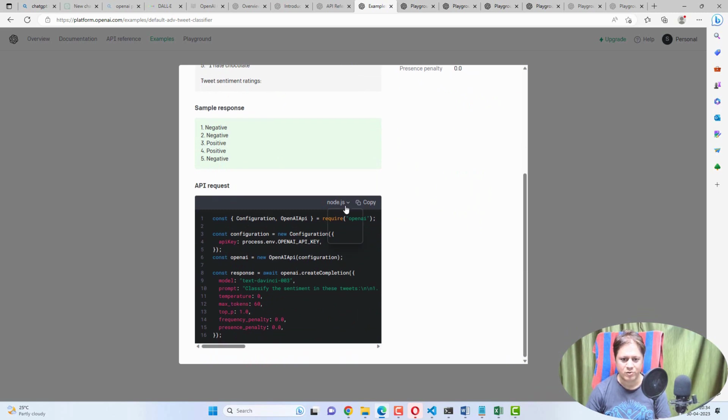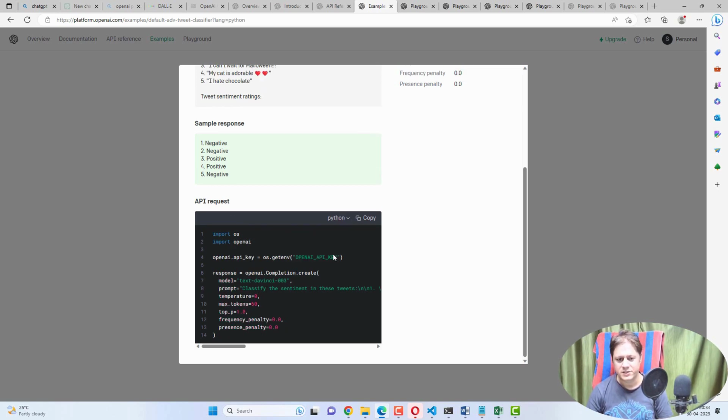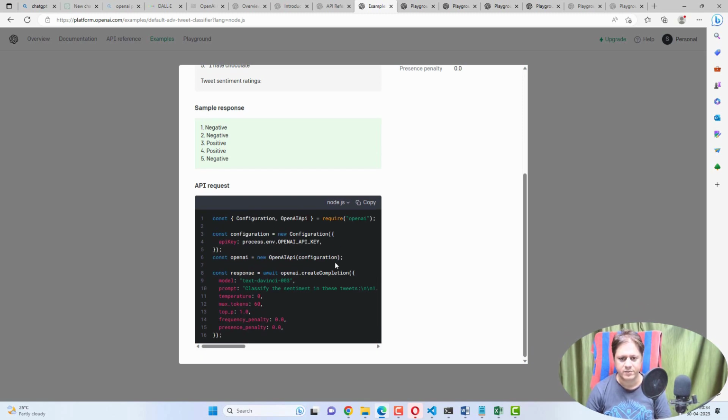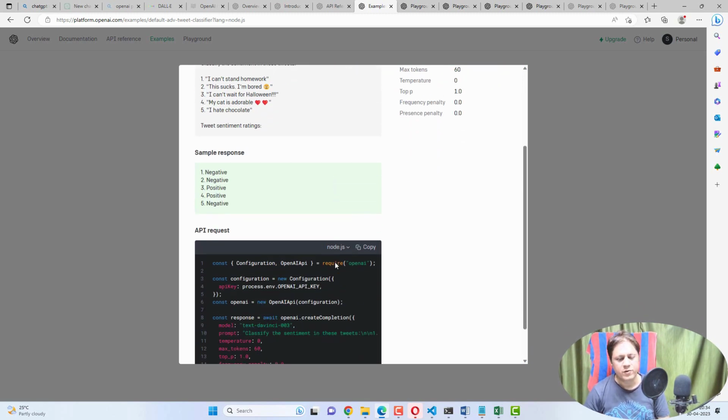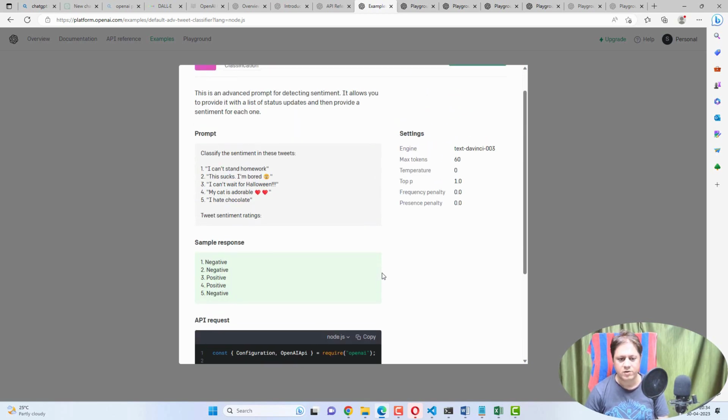This is a sample code, as you know: Node.js, Python, curl and JSON. Until today they have given only 4 samples. They mainly focus on Python, but Node.js samples are also provided. Even if you want any other language, you can get the information from ChatGPT, so that it will give you the conversion. I have already explained how the code converter works. ChatGPT has a code converter, it also works.